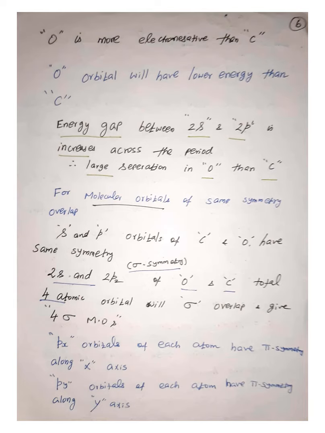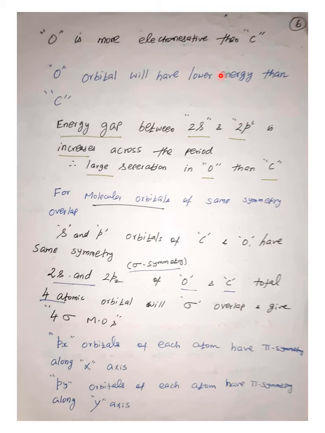One of the important or interesting properties of metal carbonyl is, you know that oxygen is more electronegative than carbon, but still in metal carbonyl, the carbon is going to bind with the metal center. Why is that? We can understand from its molecular orbitals. As I said, oxygen is more electronegative than carbon, so oxygen will have lower energy than carbon.